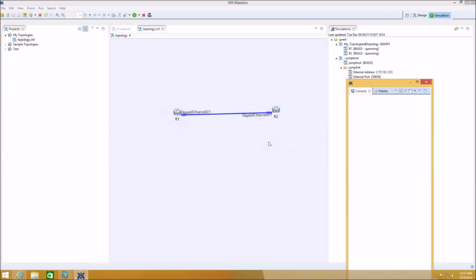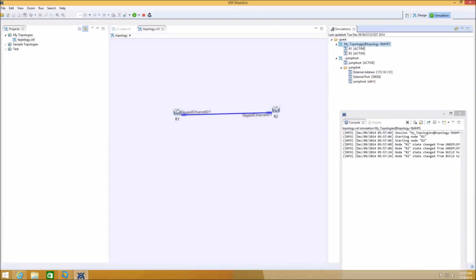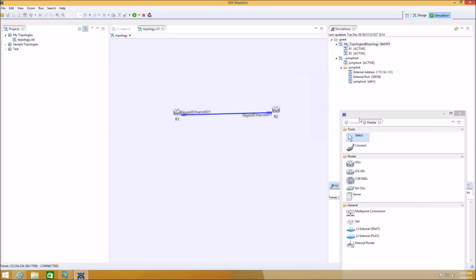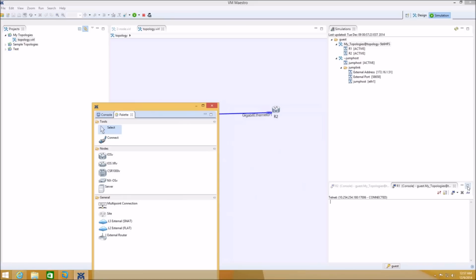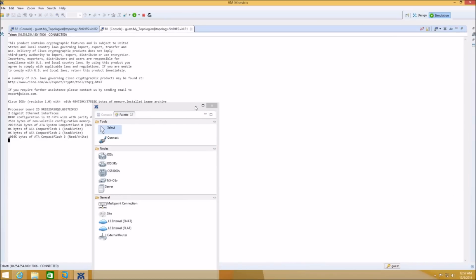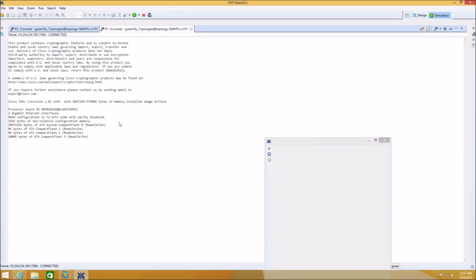So let's start the simulation, and then you can go ahead and telnet into these two virtual routers we just created. You can play around with this, and later on I'll show you how to install the INE topology file.